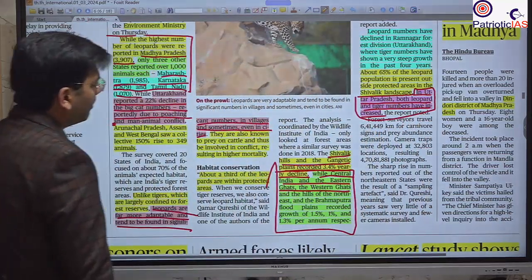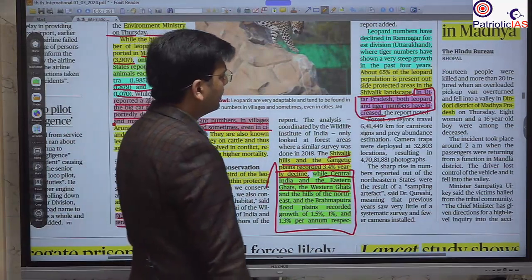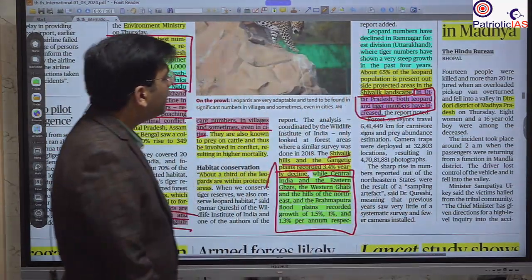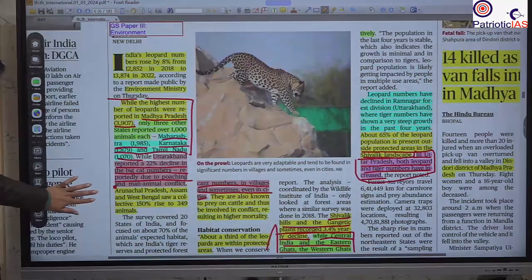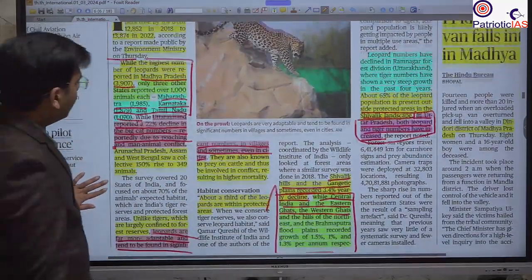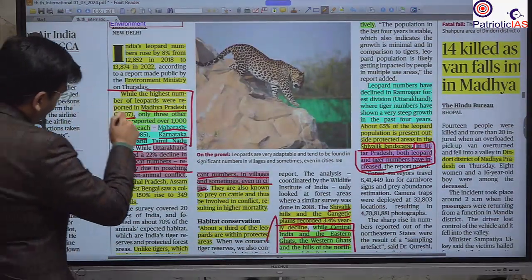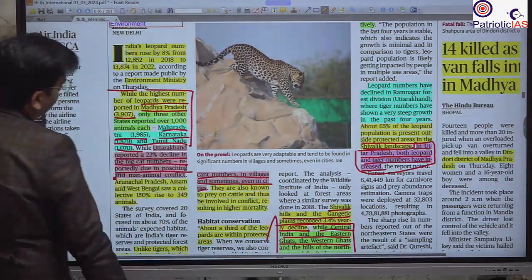Okay, so about 65% of the leopard population is present outside the protected area that I was talking about. They are not inside the protected area, the conservation area. So the most important thing you should remember is that the largest number is found in Madhya Pradesh.